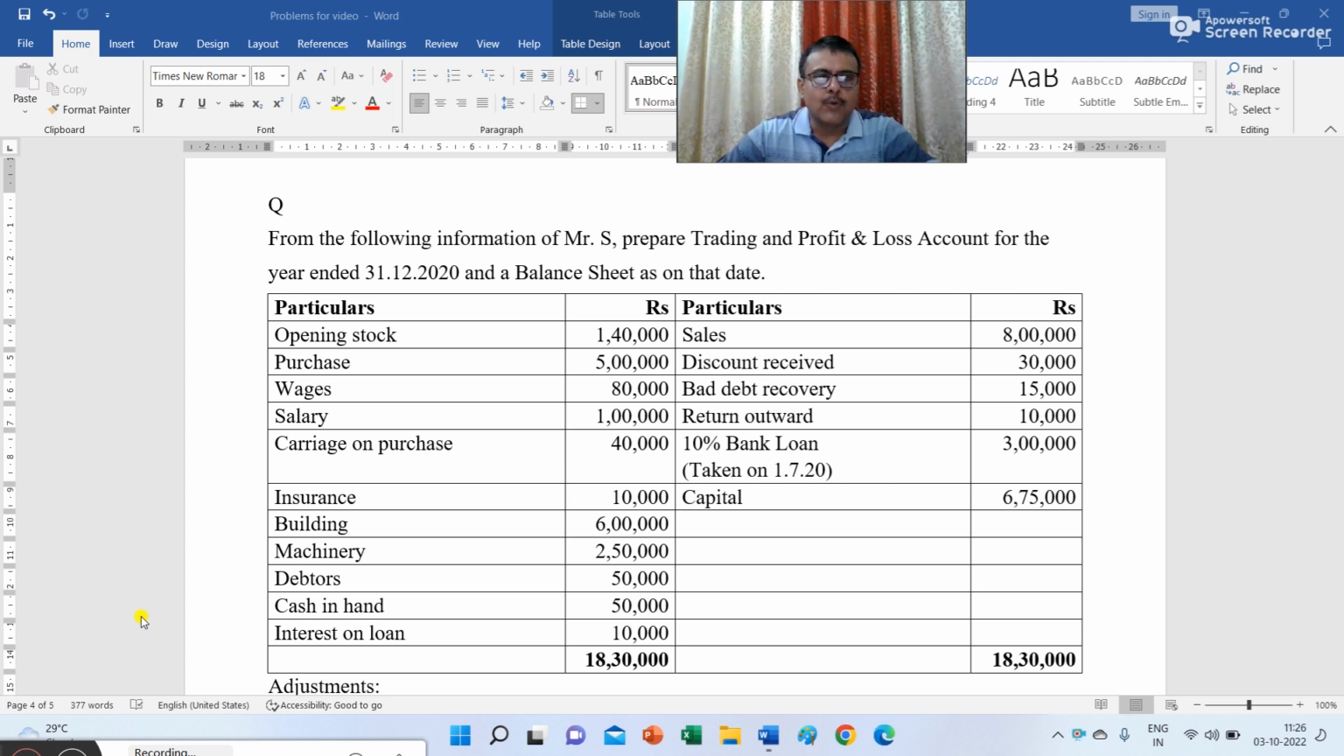On the debit side, we have opening stock 1,40,000, purchase 5 lakh, wages 80,000, salary 1 lakh, carriage on purchase 40,000, insurance 10,000, building 6 lakh, machinery 2,50,000, debtors 50,000, cash in hand 50,000, interest on loan 10,000. And on the credit side, we have sales 8 lakh, discount received 30,000, bad debt recovery 15,000, return outward 10,000, 10% bank loan taken on 1st July 2020 for rupees 3 lakh, and capital 6 lakh 75,000. Total of debit and credit side is 18 lakh 30,000.